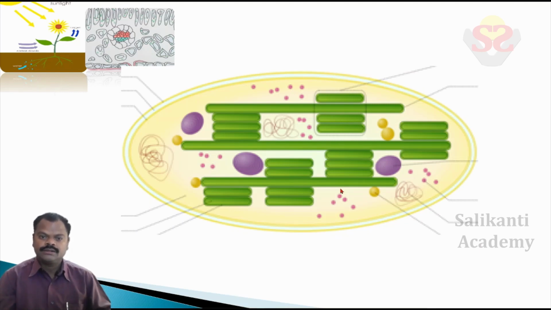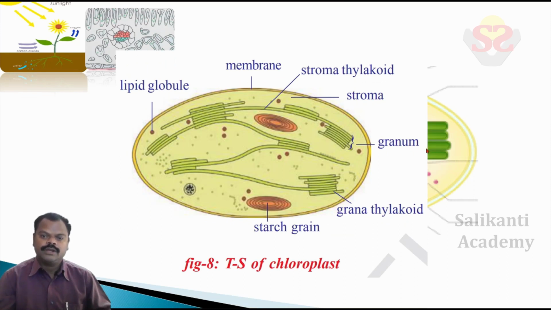In the inner layer there are a number of convoluted structures called grana. The outer layer is the membrane. These granule-like structures are called lipid globules, and this straight tube-like structure is the stroma thylakoid, and this viscous liquid is called stroma.